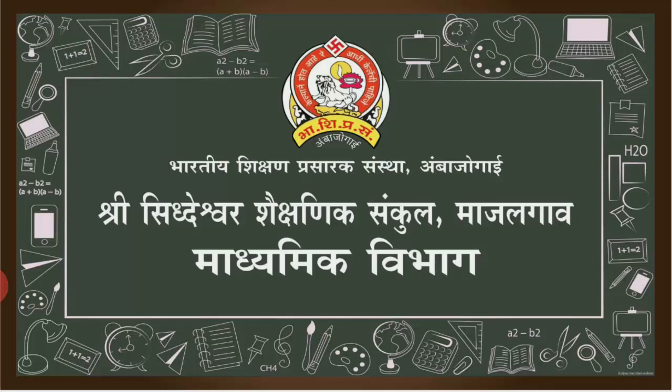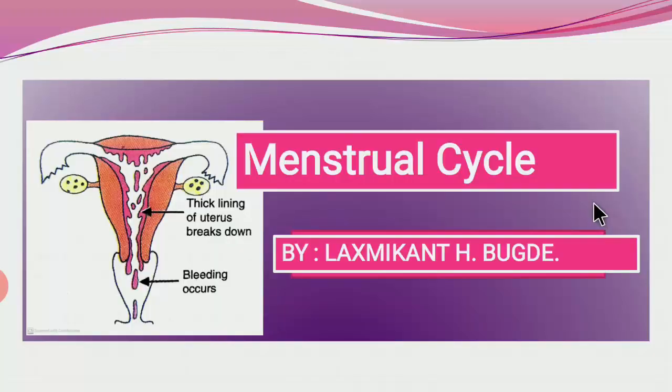From the last few sessions we are talking about the life processes in living organisms, Part 2. In that we are talking about reproduction. In reproduction we had already talked about the male reproductive system and the female reproductive system. Now we are going to talk about the next important point in this topic of reproduction, that is the menstrual cycle. First of all, we will discuss its definition.